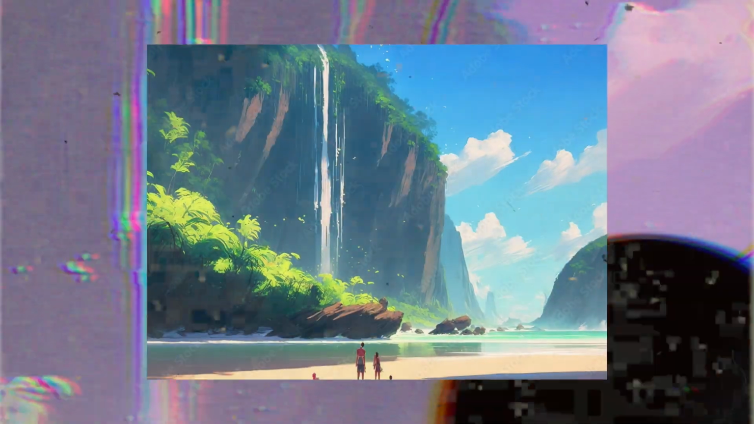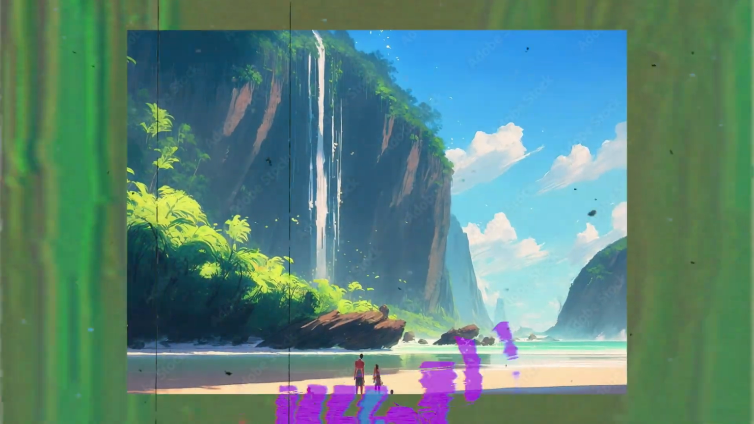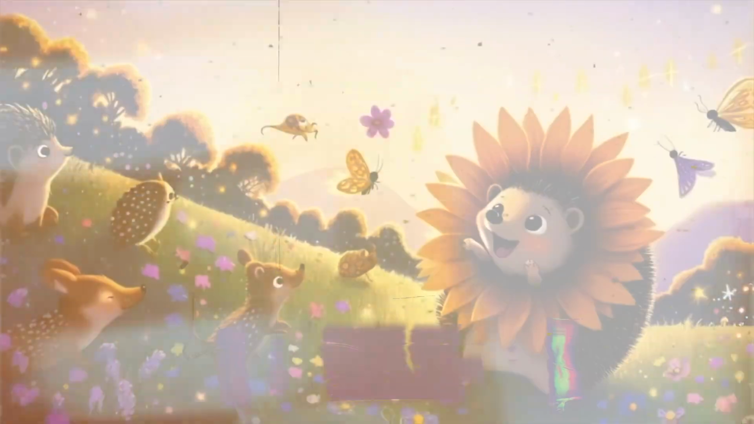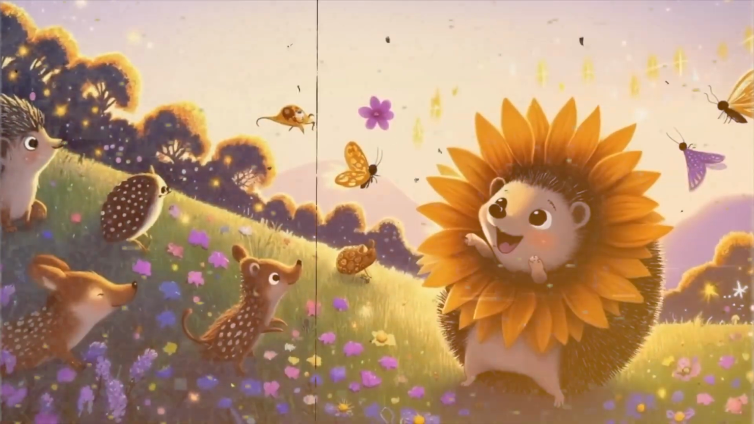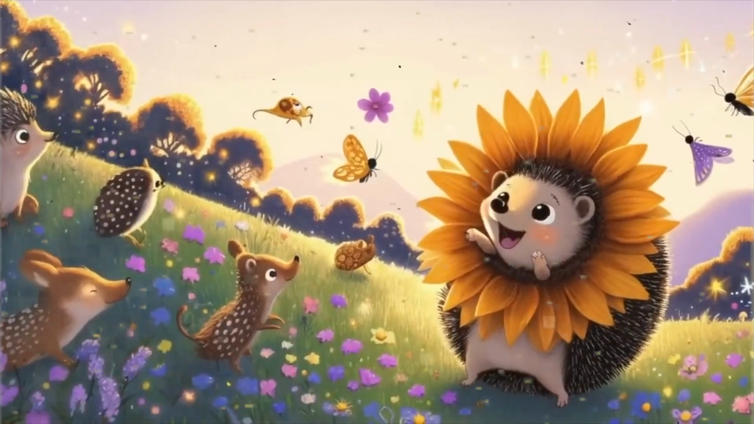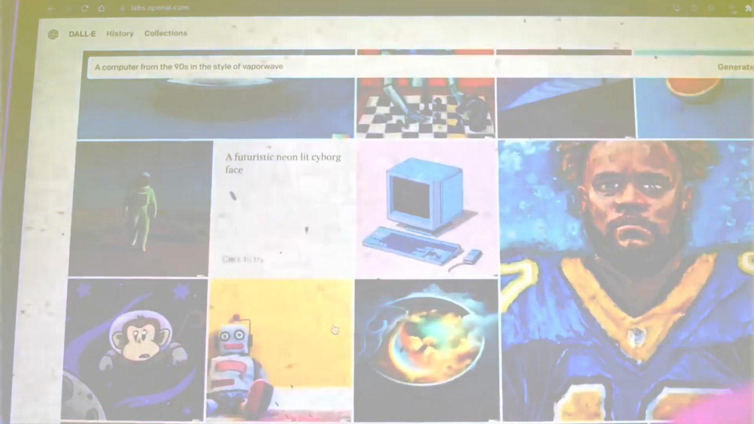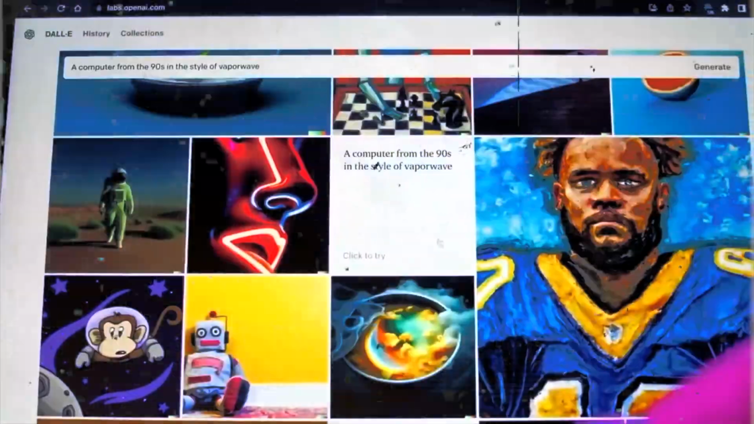Picture this. You want a serene beach scene with a golden sunset casting long shadows over the sand. DALL-E 3 doesn't just conjure it, it breathes life into it. Or perhaps you're dreaming of a mystical forest teeming with mythical creatures. DALL-E 3 doesn't flinch, it delivers. It's like having your own personal genie, only better.